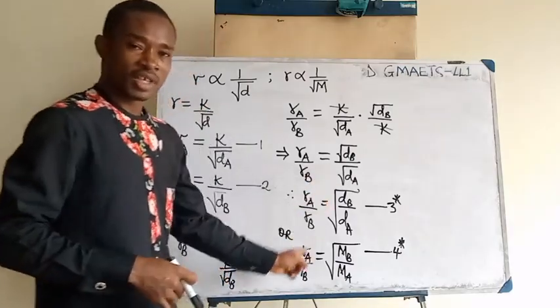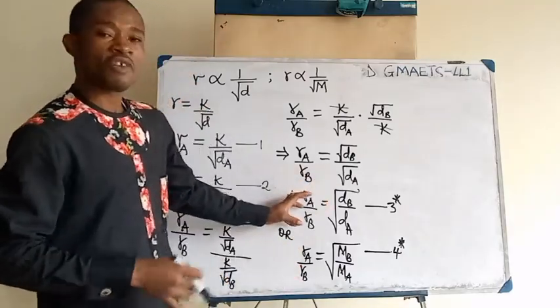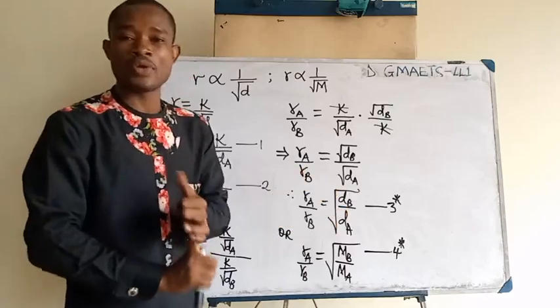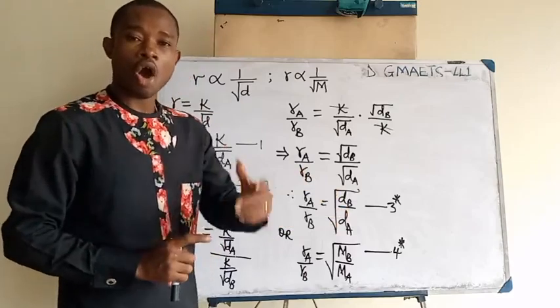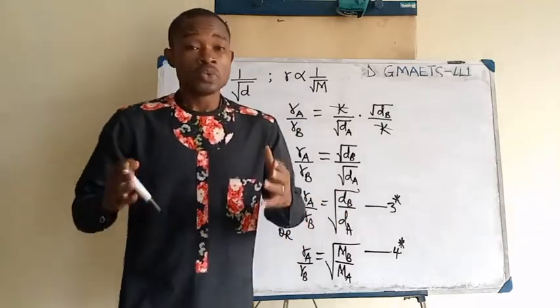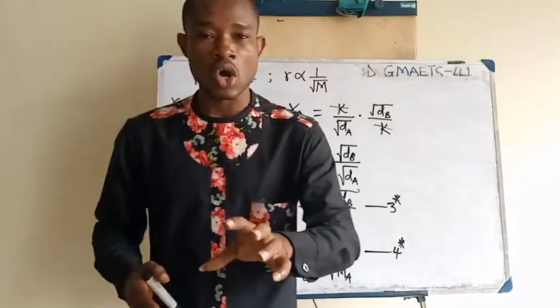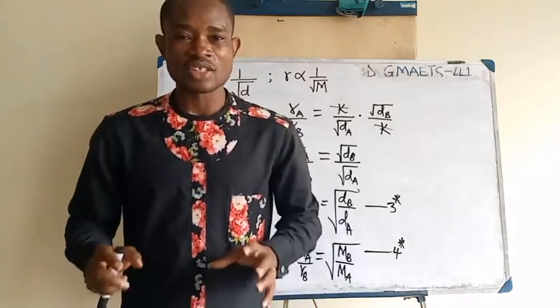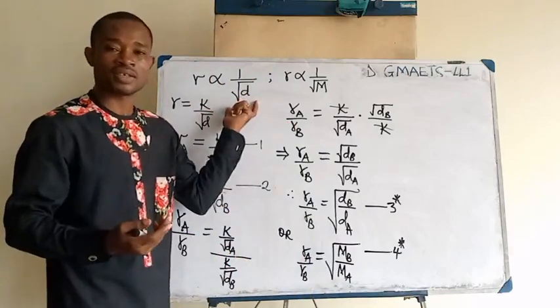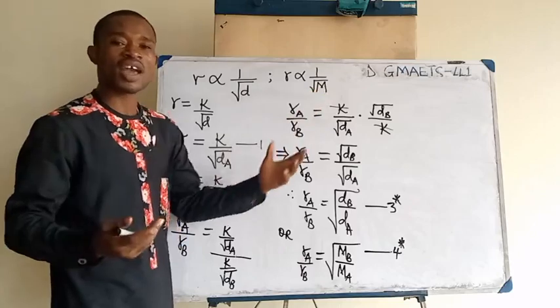You need to take note of something here, that the rate of any of the gas is actually inversely proportional to the square root of its density, or inversely proportional to the square root of its molecular weight, which is in line with Graham's law of diffusion, that the rate of diffusion is inversely proportional to square root of either the gas density or the molecular weight of the gas.